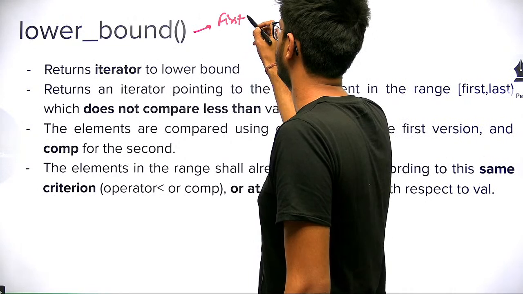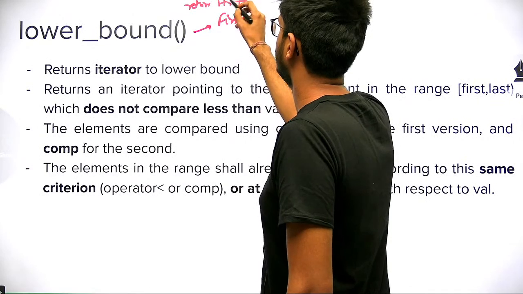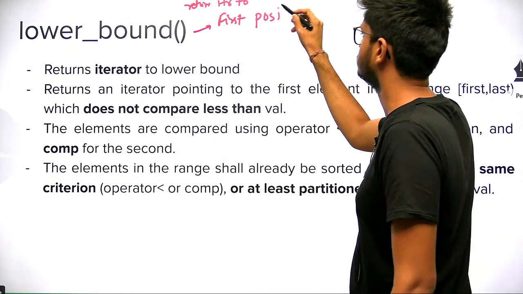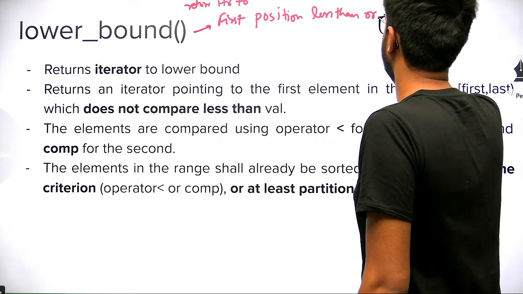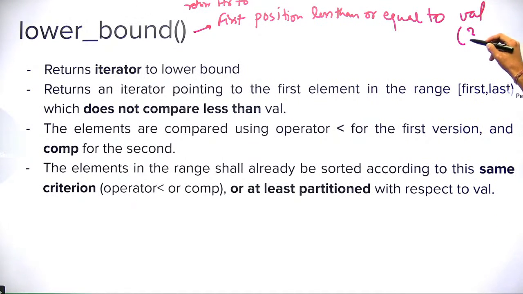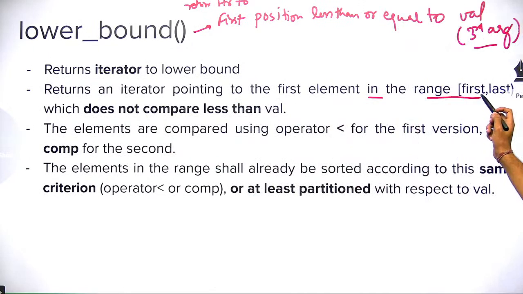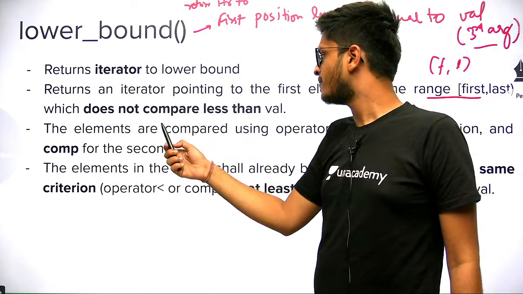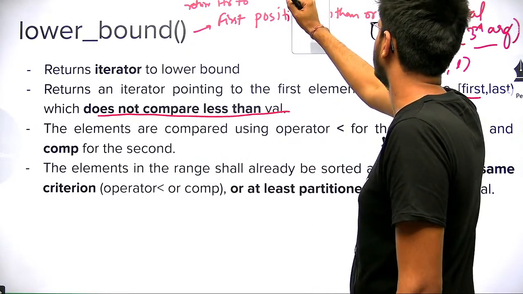It returns an iterator to the first position less than or equal to val. Val is our third argument. It returns an iterator pointing to the first element in the range first to last. So the range is first to last, last is not included, which does not compare less than val. Okay, sorry, it should be greater than or equal to.